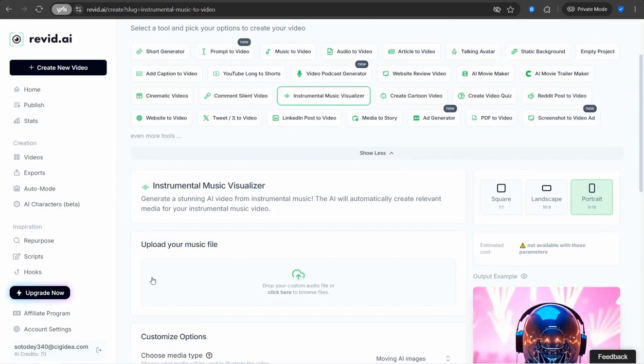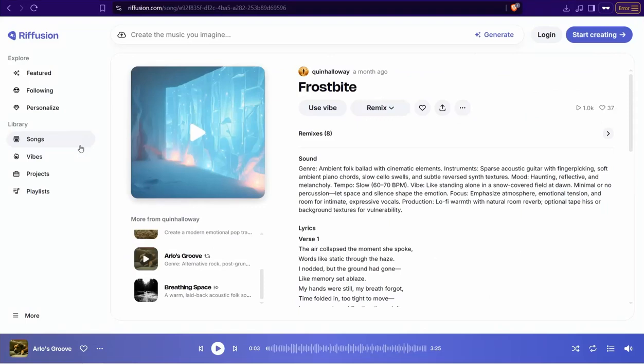For example, here you can head over to AI music generators like refusion.com. Here you can create your account and generate different music tracks for different genres completely for free. As you see, like this one, for example, and so on and so forth.